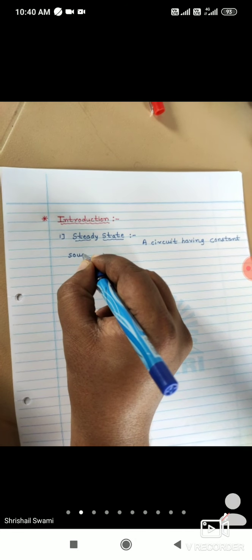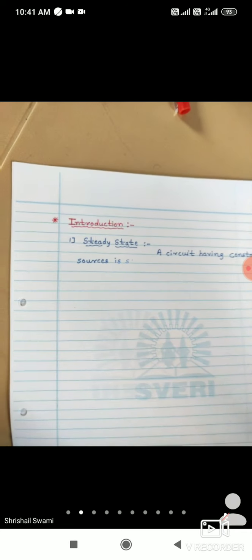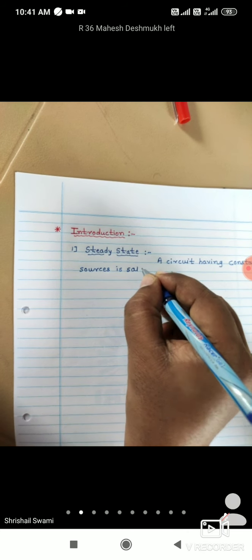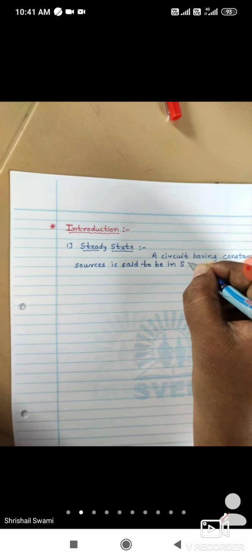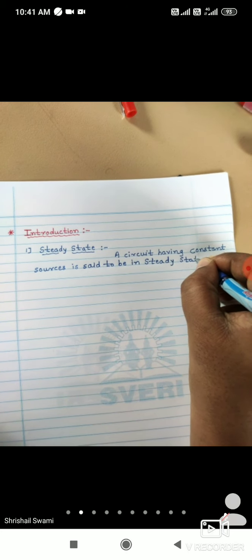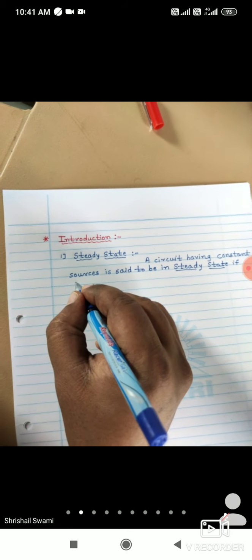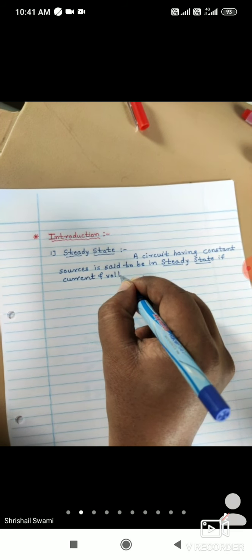So a circuit having constant sources is said to be in steady state. I will underline it.